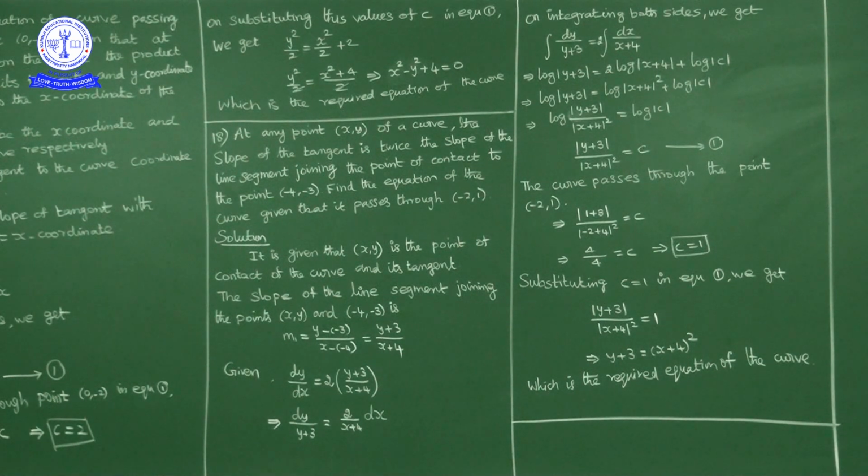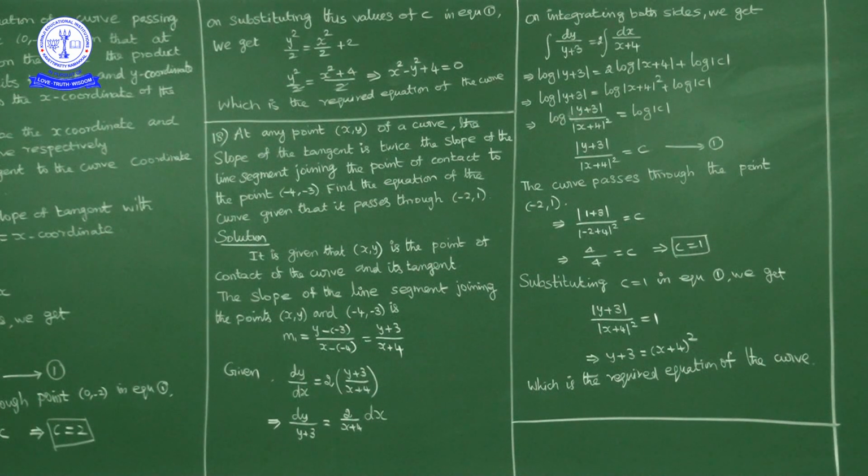Now we consider any point x comma y. The slope of the line segment joining x comma y and -4 comma -3, and dy by dx: what is the relation between these two? Dy by dx is equal to 2 times the slope of the line segment joining x comma y and -4 comma -3.